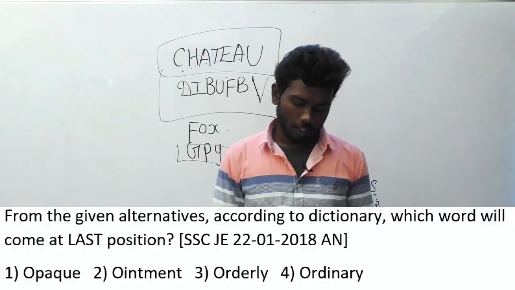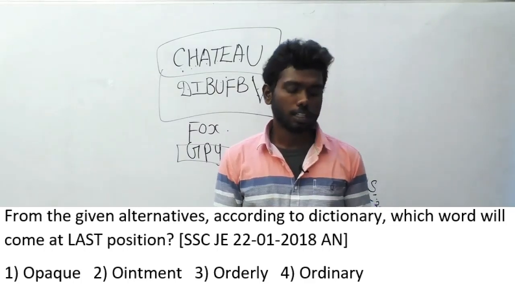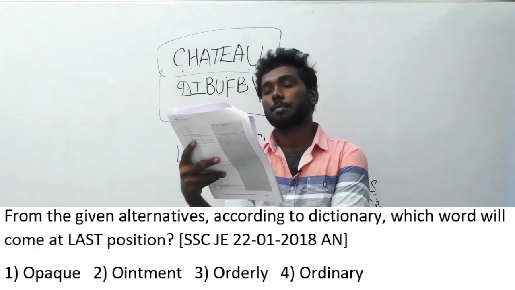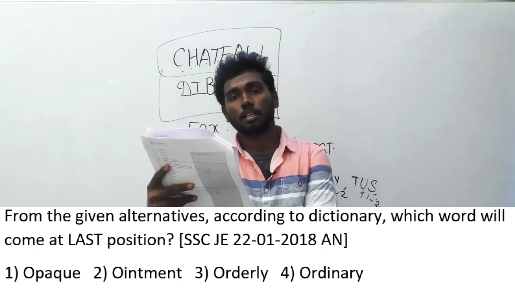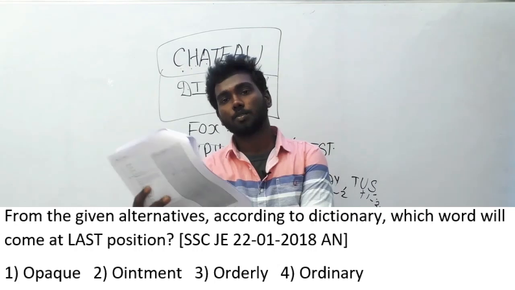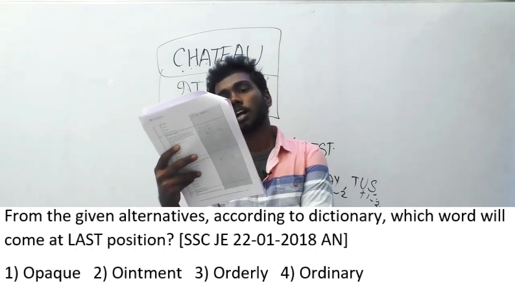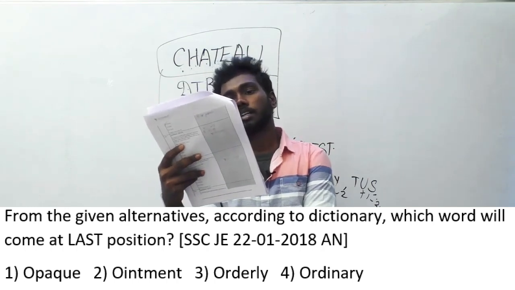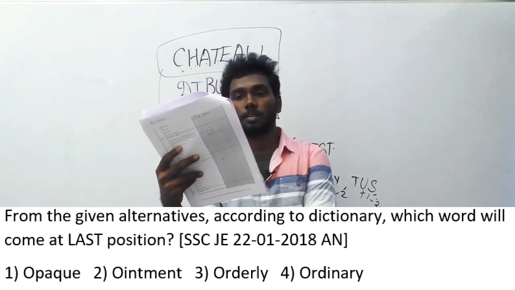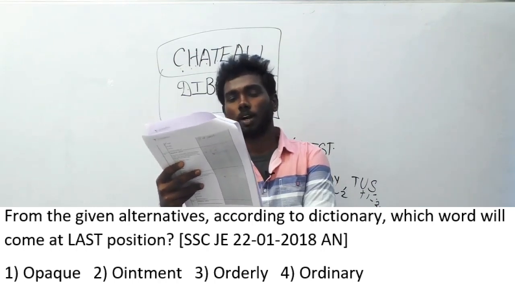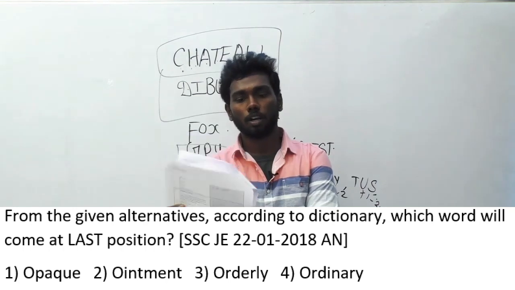From the given alternatives, according to the dictionary, which word will come at the last position? Same dictionary question, but the sequence is changed. You have to not find the sequence, you have to find the last word. The options are opaque, ointment, orderly, ordinary. The correct answer for this will be ordinary. You can find out if you order it.